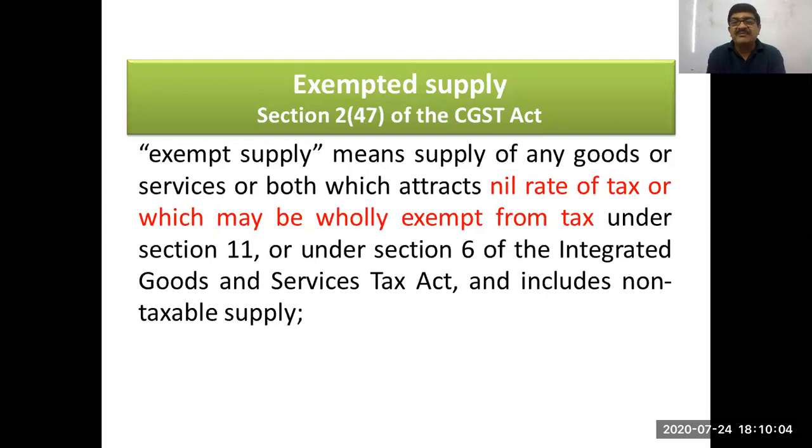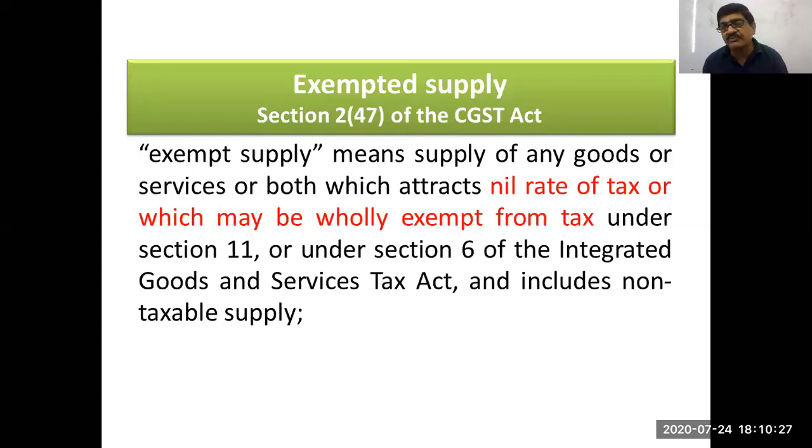Exempted supply means supply of goods or services or both which attract either nil rate or which are wholly exempt from tax. Exemption can be granted either under Section 11 of the CGST Act or under Section 6 of the IGST Act, and includes a non-taxable supply. So this is a very big definition, exempted supply. Very important definition for understanding.